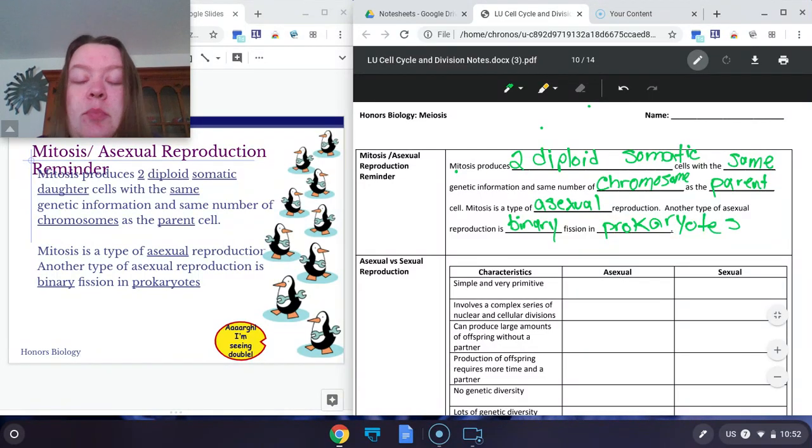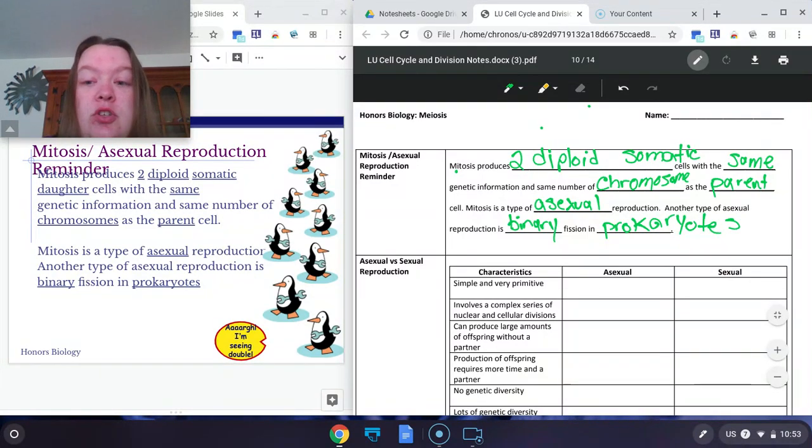So again, the last type of cell division we talked about was mitosis. And there we're going to make 2 identical cells. Those 2 identical cells are going to be diploid, meaning they have 2 copies of each, the normal number of chromosomes.